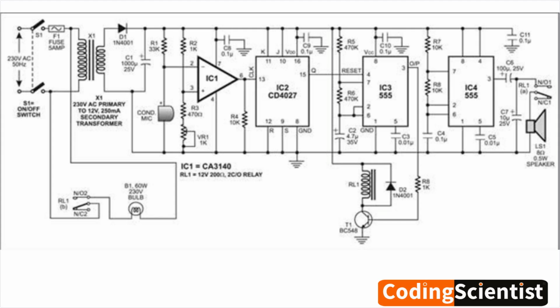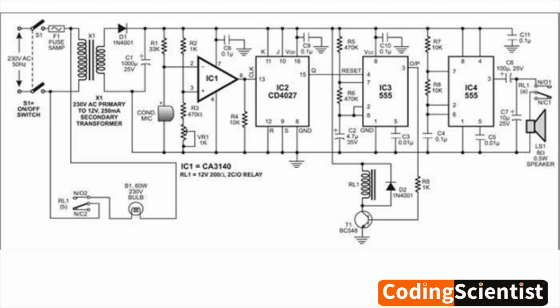Alarm activation. The comparator's output is connected to a transistor, T1, which in turn triggers a relay, RL1. When the relay is activated, it closes the circuit, allowing current to flow to the alarm, siren, or buzzer.